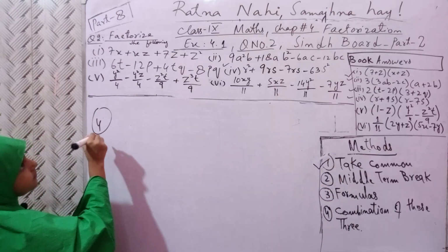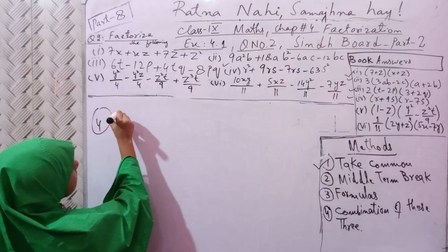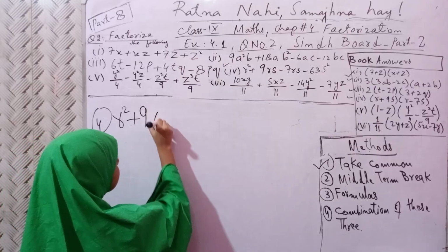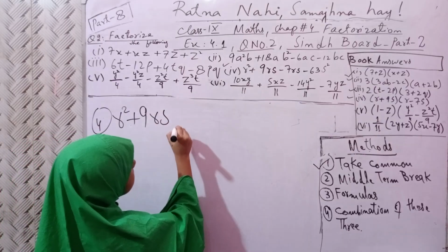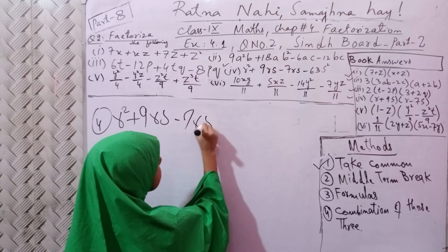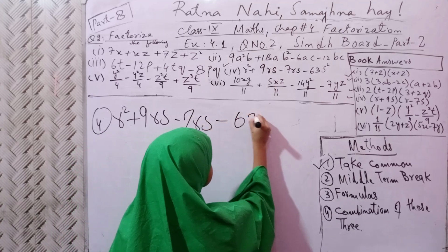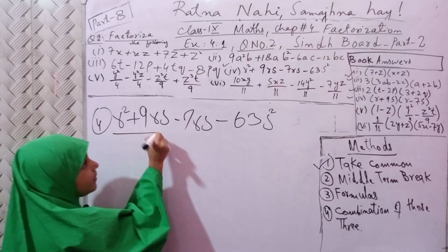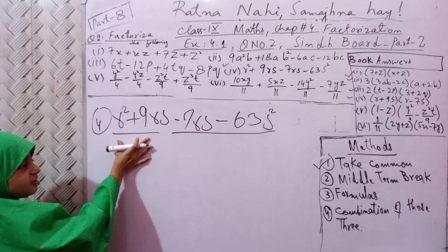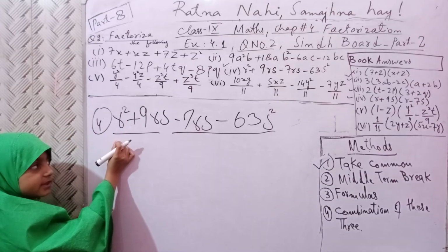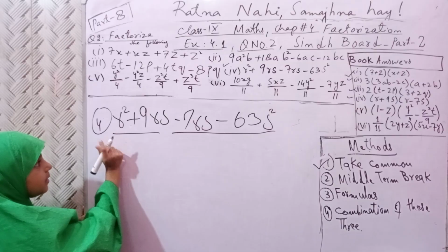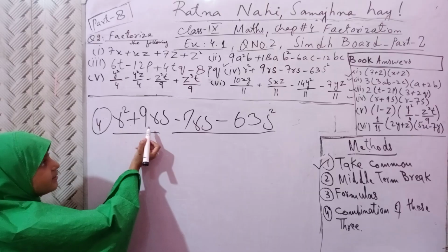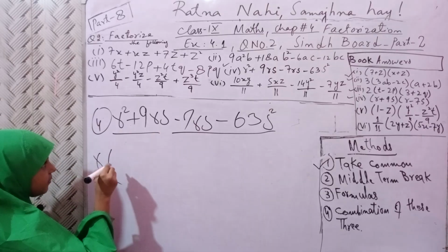Question number 4. r square plus 9rs minus 7rs minus 63s square. First of all, this pair and this pair. In this pair, first of all, we will see if numbers are common here. Is there a number? No. Simple means number is not common here. r is here, r is here. r is common here. Make a bracket.